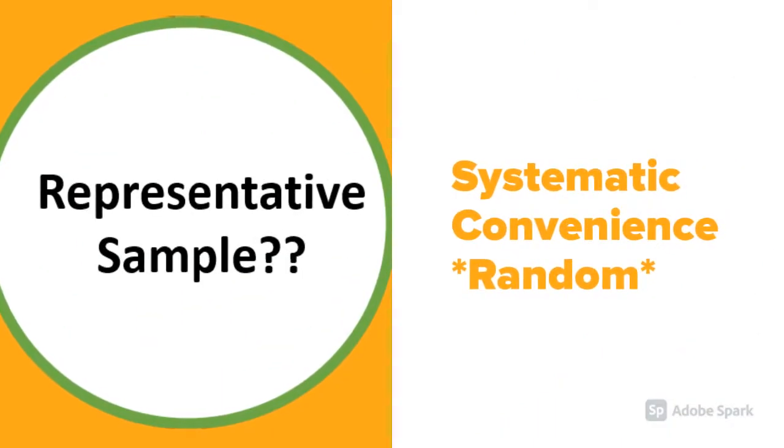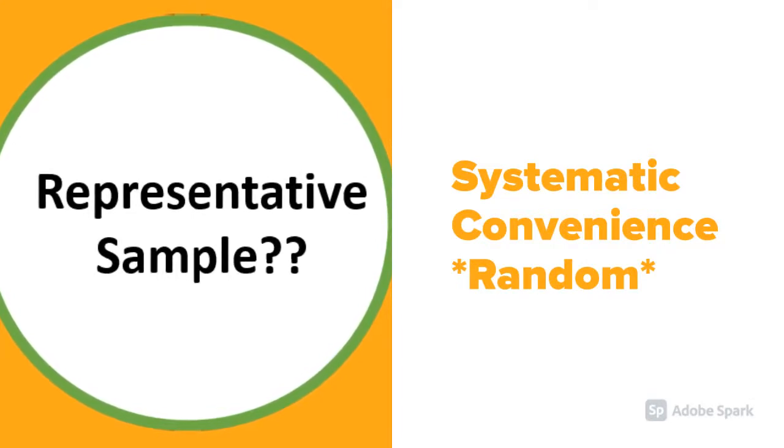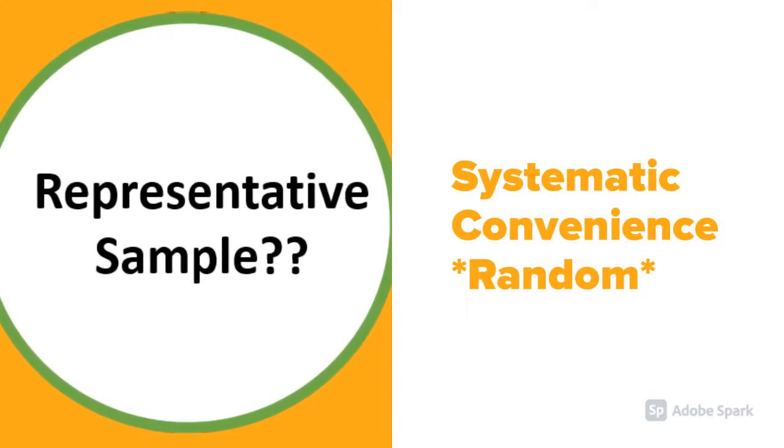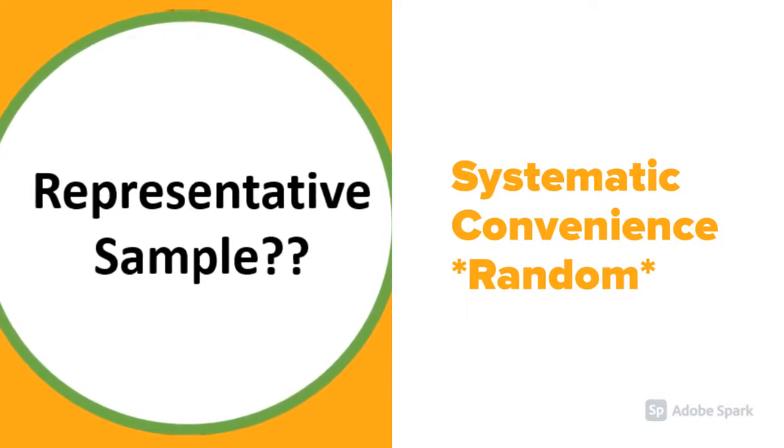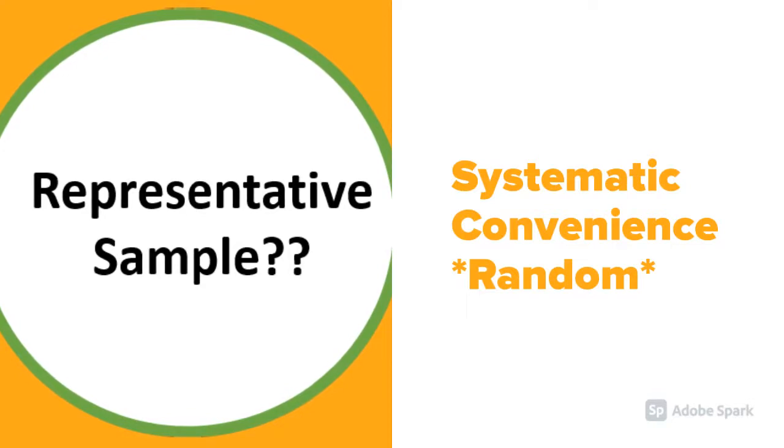There are many different ways to choose a sample, some better than others. If you choose systematically, you might choose every 10th dog that comes into a dog park, or you might choose one dog from each breed that you can think of. A convenience sample might be chosen by polling all of the people you know and asking them how long their dog's tails are. A truly random sample is your best chance of getting a representative sample.